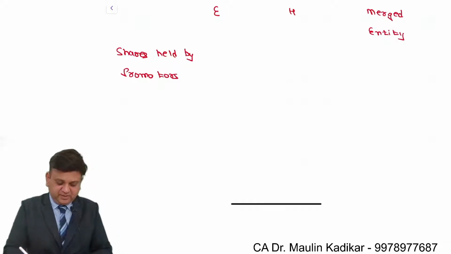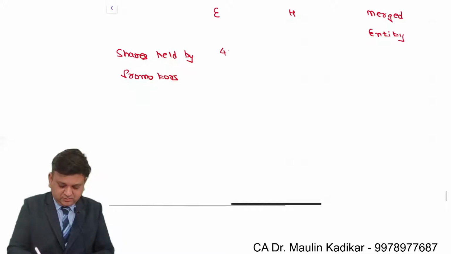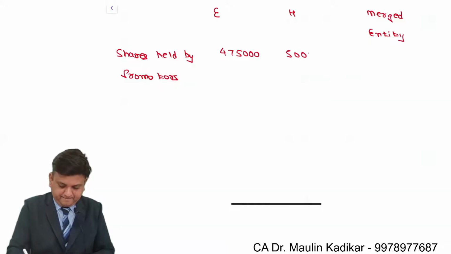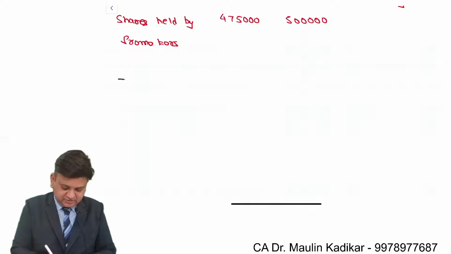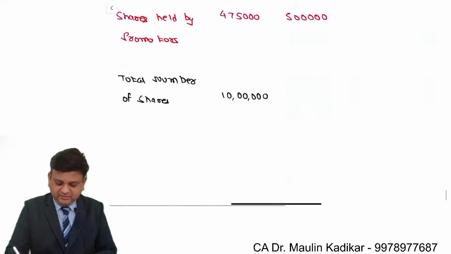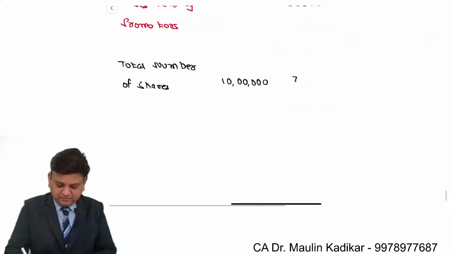For Efficient Limited, it is 4,75,000. For Healthy Limited, it is 5 lakhs. Total number of shares: for Efficient Limited, it is 10 lakhs. For Healthy Limited, it is 7,50,000.